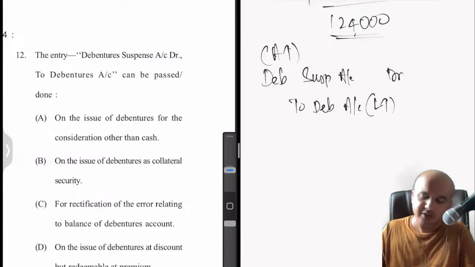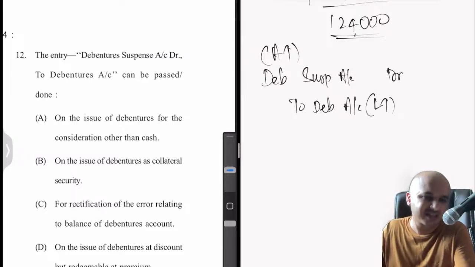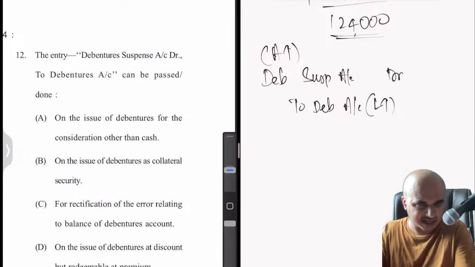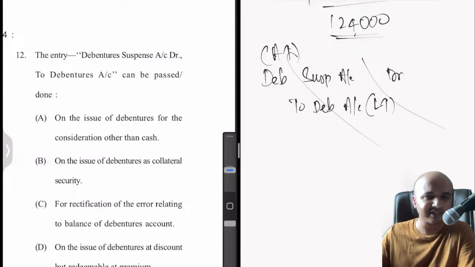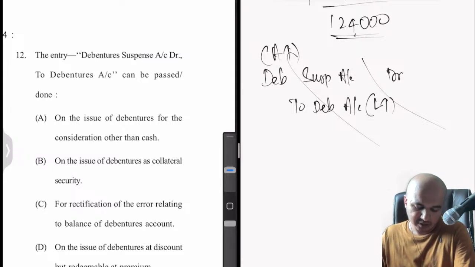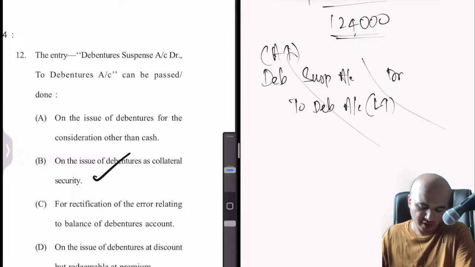Once that loan is cleared, we will simply reverse this entry and cancel whatever we have shown on the asset side and liability side of the balance sheet. Option B, collateral security, additional security. For that reason only we issue debenture suspense, for no other reason. Let's move on to the next one.